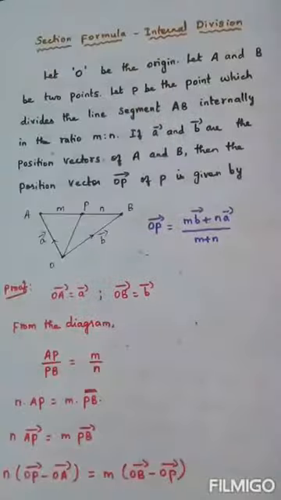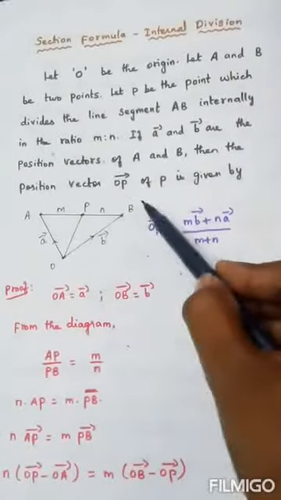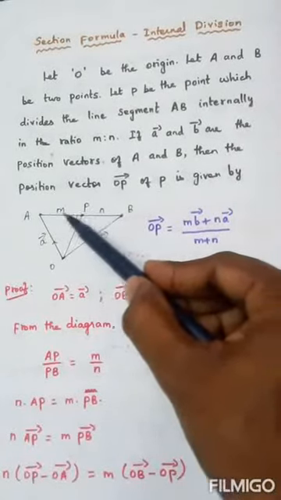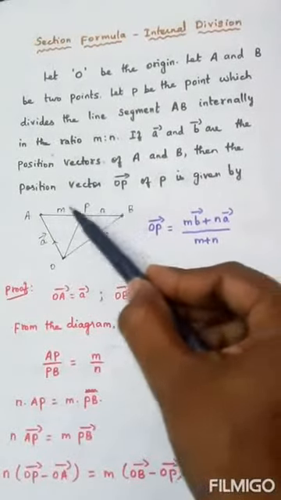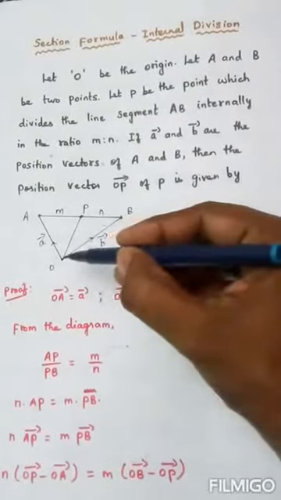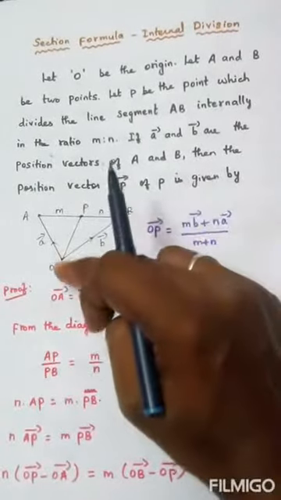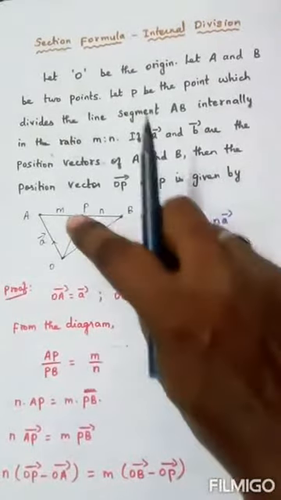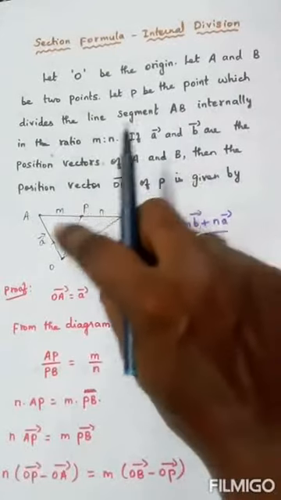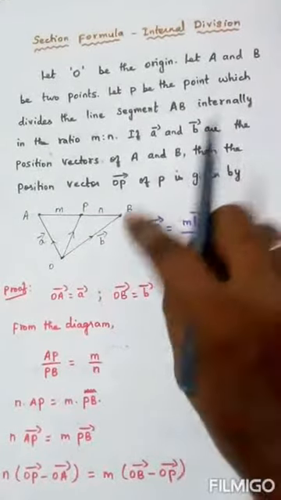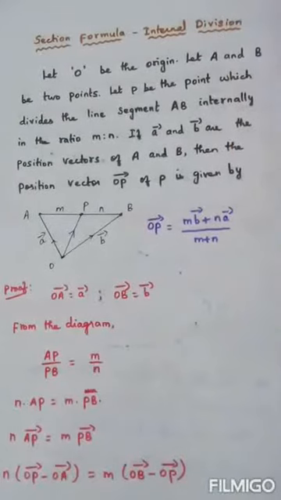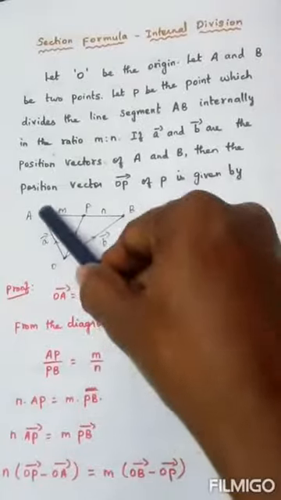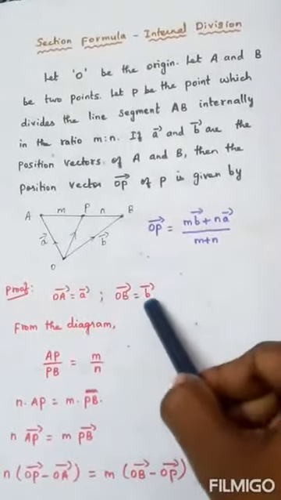This is the statement. What the statement says: O is the origin, A and B are the 2 points, AB is the line segment, the point P divides the line segment AB in the ratio m is to n. Then the position vector of the point P, that is OP vector, is given by the formula m into b vector plus n into a vector by m plus n. So this is called the section formula for internal division. So to prove this, we'll start like this. OA vector is given as a vector, OB vector is nothing but b vector.